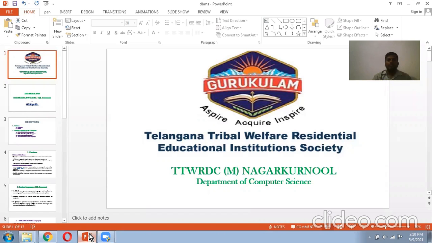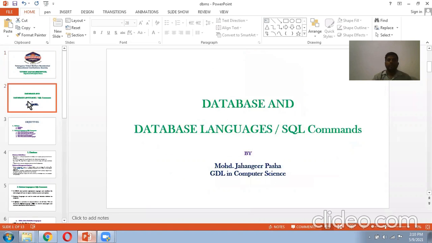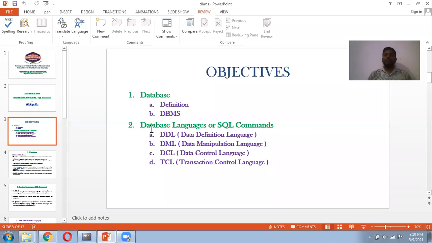Today, I am going to discuss the topic database and database languages or SQL commands. We have DDL, data definition language, DML, data manipulation language, DCL, data control language, and TCL, transaction control language. We are going to discuss these things, so we'll see one by one.